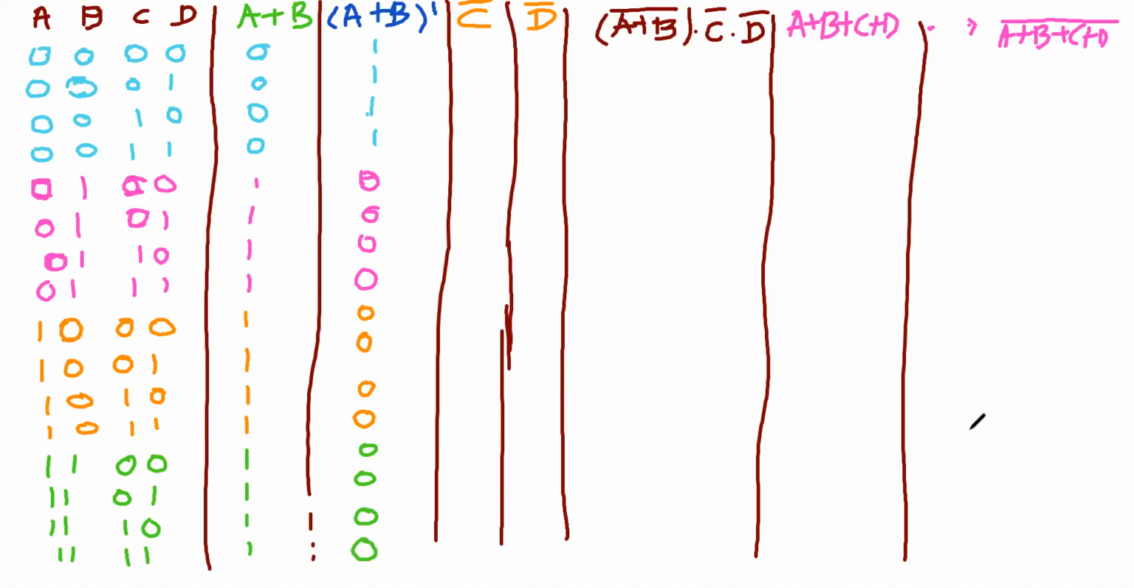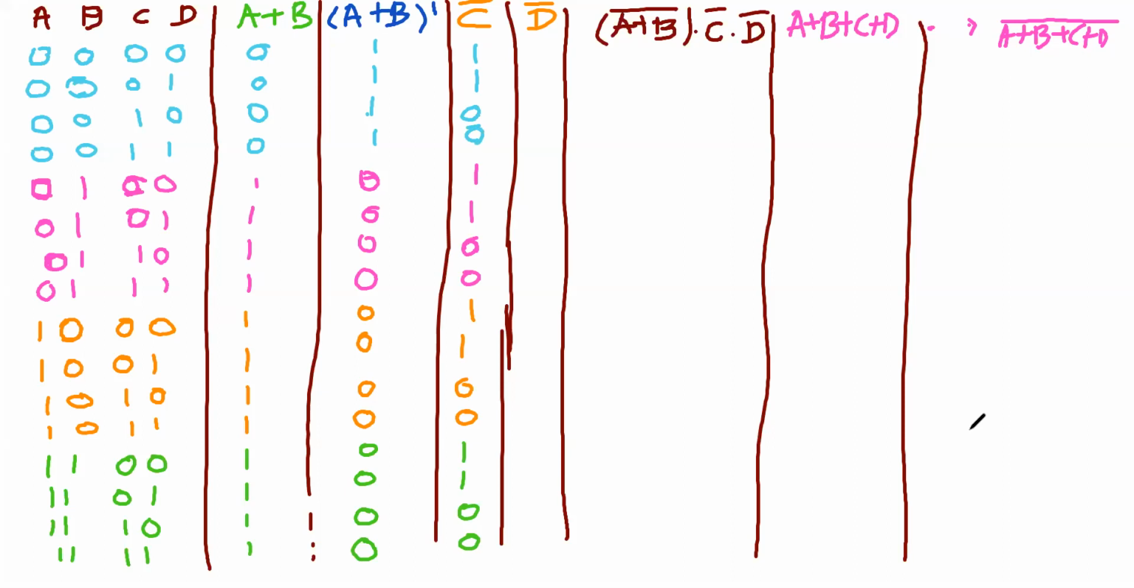Right. So what will be C complement? Here, C complement is 1, 1, 0, 0. Then what will you get? Again 1, 1, 0, 0, and again 1, 1, 0, 0.